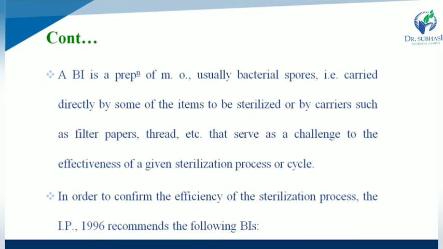So a biological indicator is a preparation of microorganisms, usually made up of bacterial spores, carried directly by some of the items to be sterilized or by carriers such as filter paper, thread, etc., serving as a challenge to the effectiveness of the sterilization process in order to confirm its efficiency. According to the Indian Pharmacopoeia 1996, which recommendations are maintained for biological indicators?